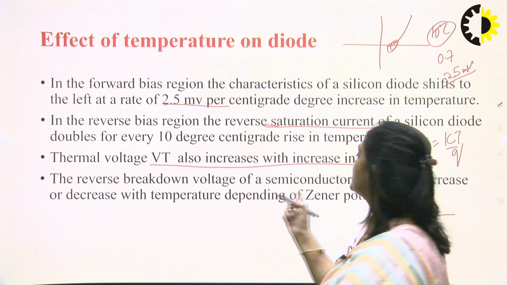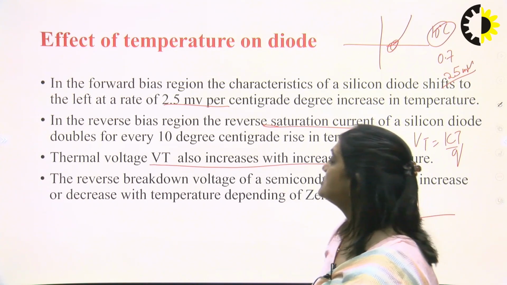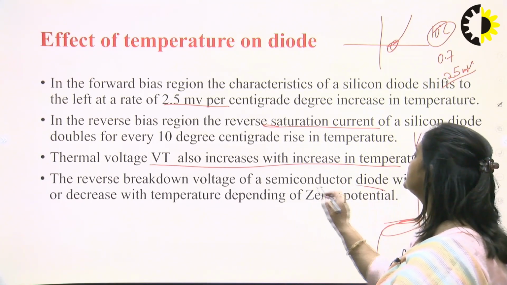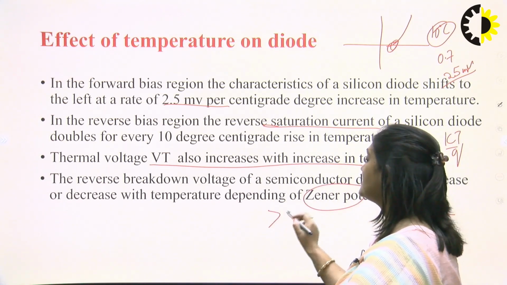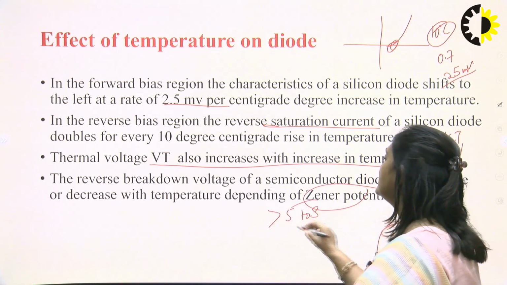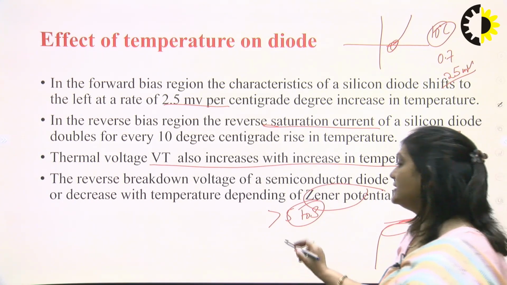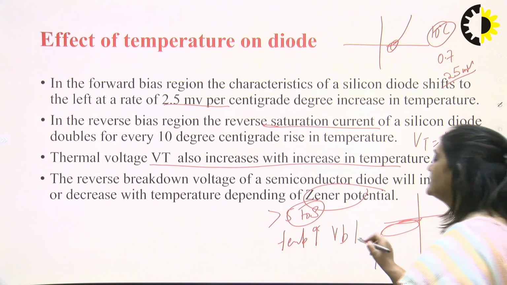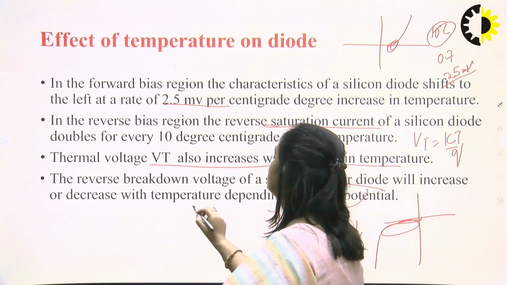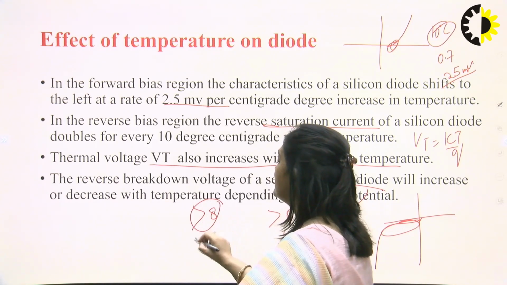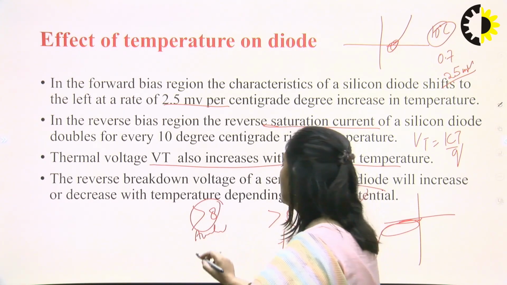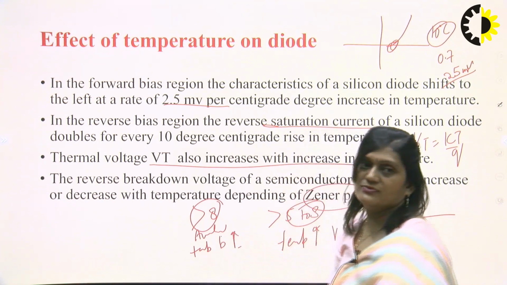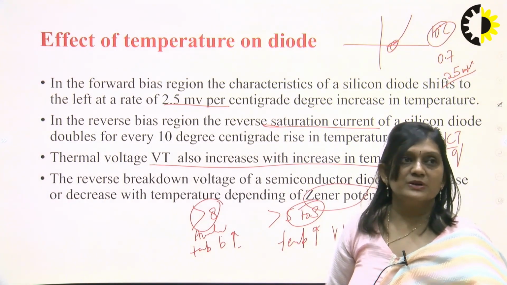And the reverse breakdown voltage of a semiconductor diode will increase or decrease with temperature depending upon the Zener potential. If the Zener potential is between 5 and 8 volts, it will be in the Zener breakdown, and on increasing temperature, breakdown voltage will decrease. If it is greater than 8 volts, it will be in the avalanche region, and on increasing temperature, breakdown voltage will also increase. So these are the effects of temperature.